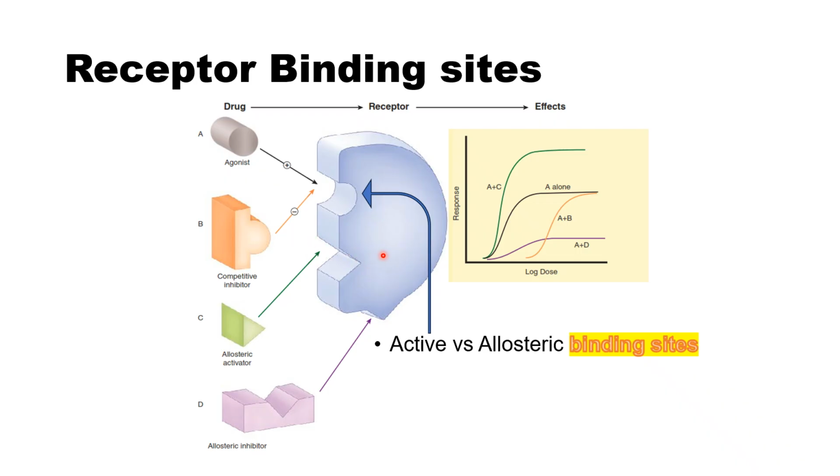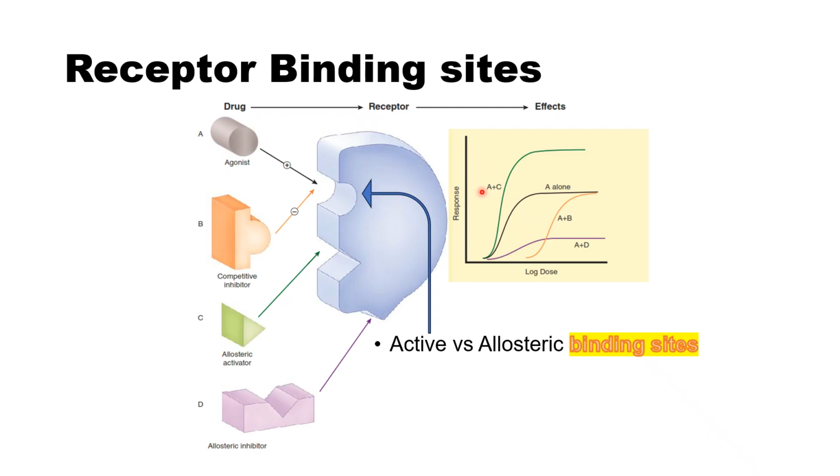But here, this is the S-shaped sigmoid diagram of the log dose response curve, which is a graded dose response curve for drug A alone, if we use the agonist alone. But if we add the competitive antagonist, B, to the receptor before adding the agonist, we will notice that we will need a higher concentration, the dose, in order to achieve the same Emax, or efficacy, the maximal response of drug A alone.